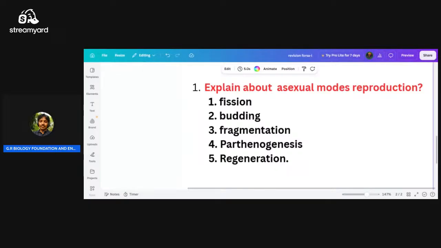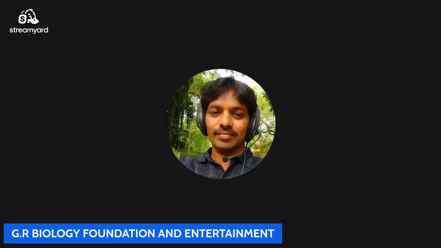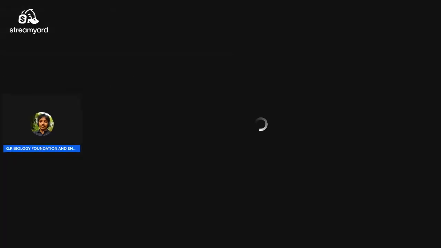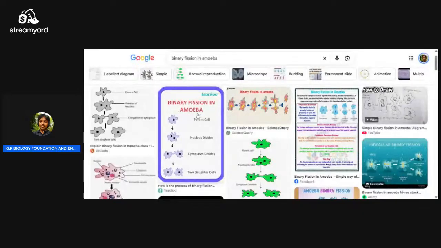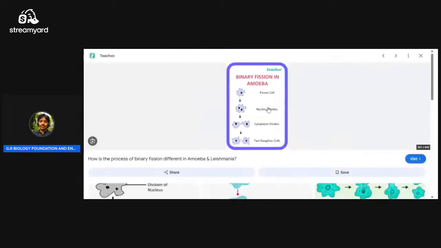Binary fission. Okay. Now we will check the binary. We are going to discuss binary fission. Look here. These are all examples.